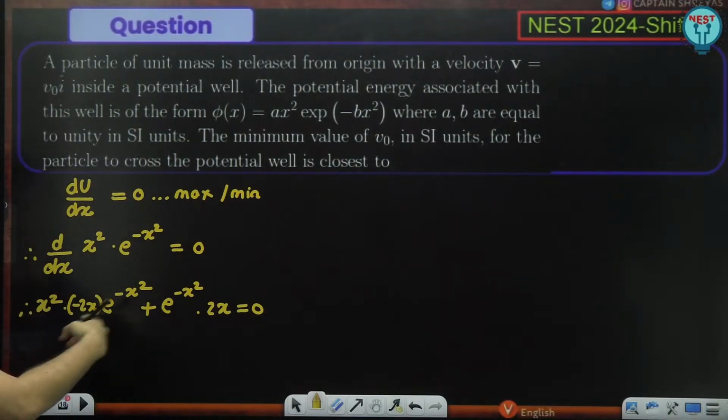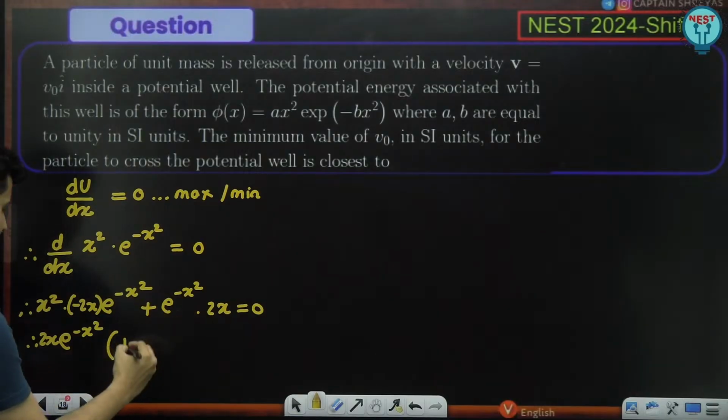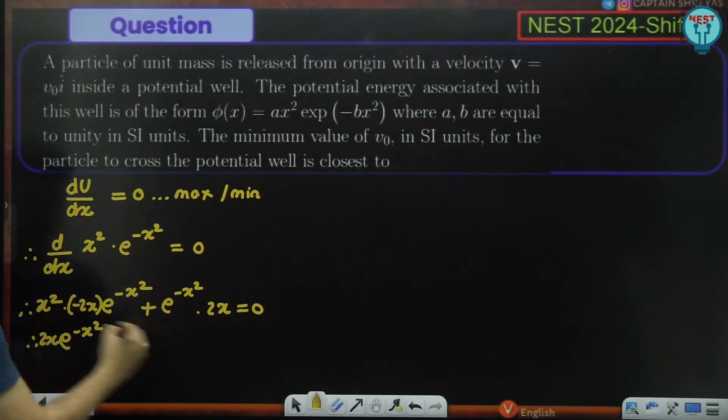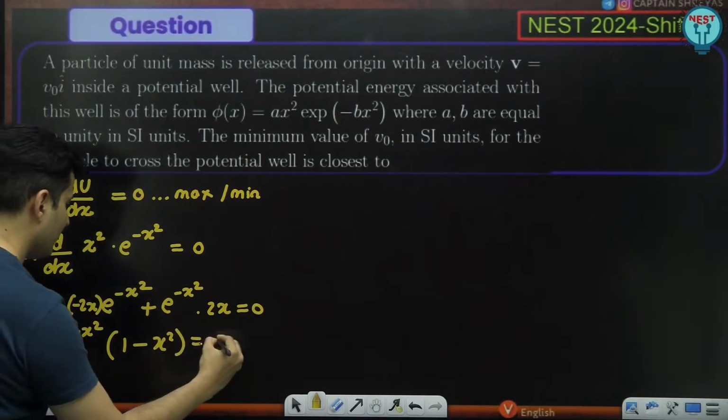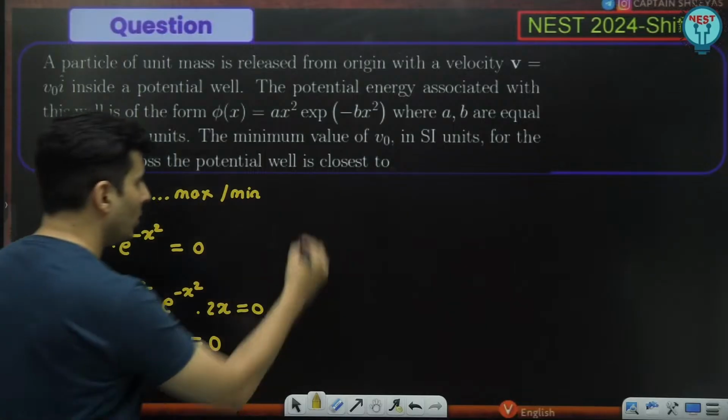Do not just cancel out x, that is not right. So e raised to minus x square is common, and 2x is also common. From here I have 1, and from here I have nothing but x square. This is equal to 0. So if you want this to be 0, there are only two options.